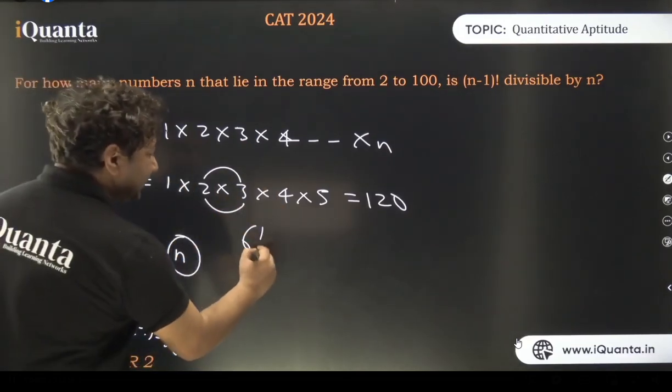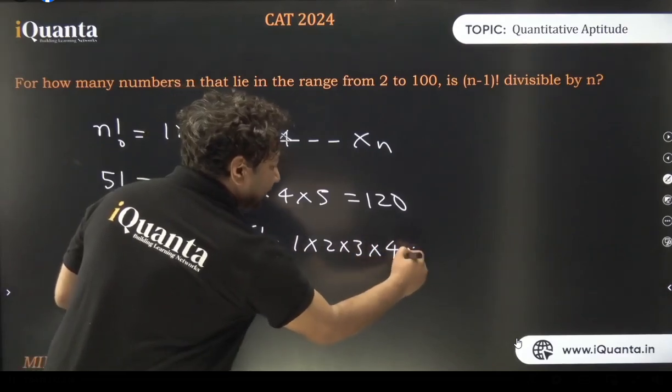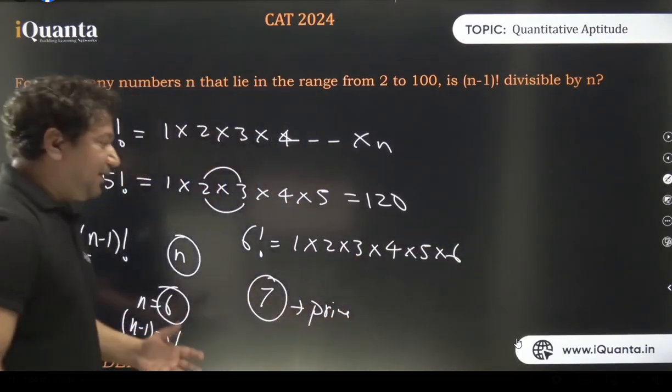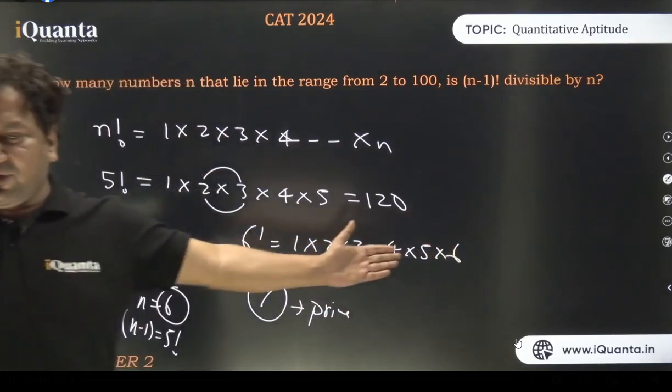जैसे ही मैं यहाँ लेता हूँ factorial 6, this 1 into 2 into 3 into 4 into 5 into 6. This is not divisible by 7. Why? 7 is a prime number, but why is it happening? Because 7 तो यहाँ पे अभी तक आया नहीं ना. 7 की कोई factor नहीं है.